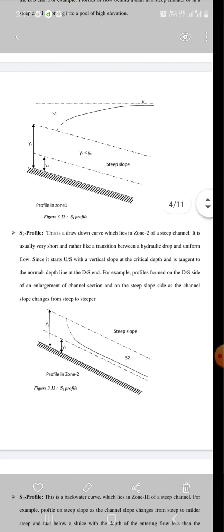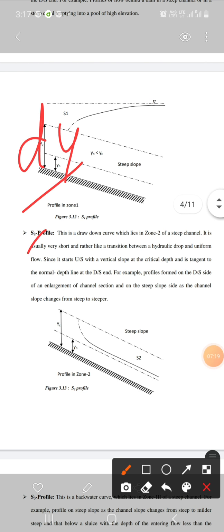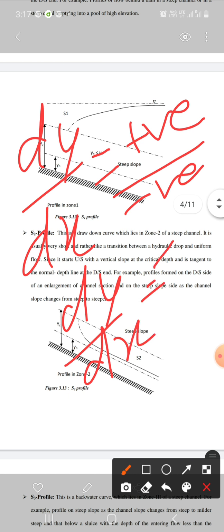Okay, so dy over dx, since y naught over y was less than 1, so it will be positive, and yc over y is greater than 1, so it will be negative. So dy over dx will be negative. So negative indicates drawdown curve.